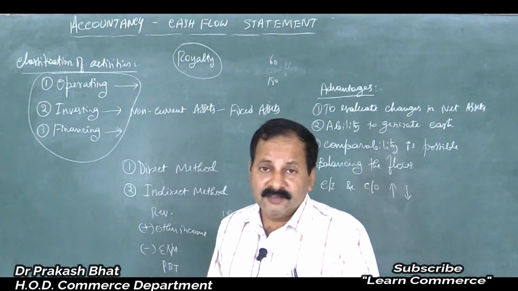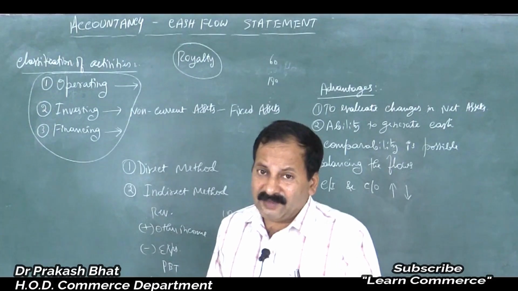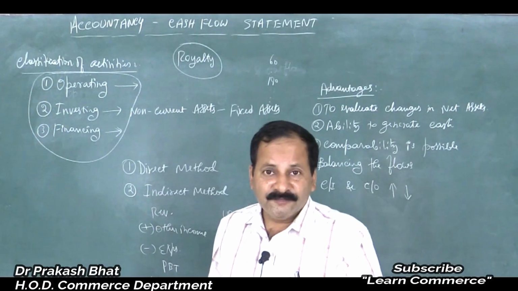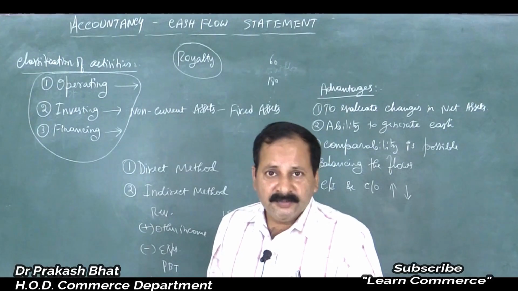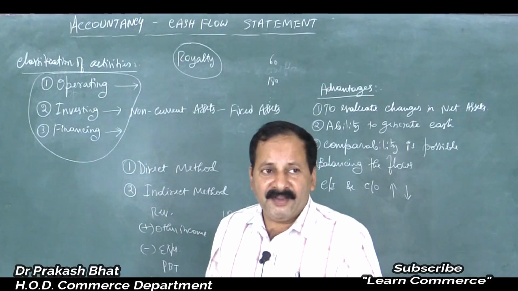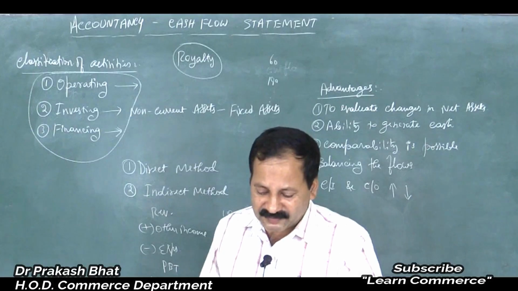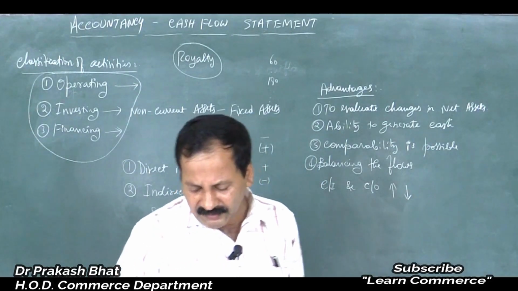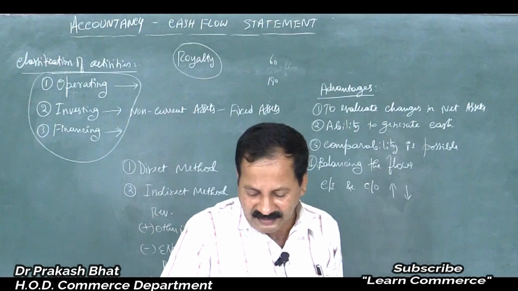Remember friends, because their business is borrowing and lending, isn't it? Finance company means borrowing and lending. So any interest paid or any interest received comes under operating activities, not under investing activities.